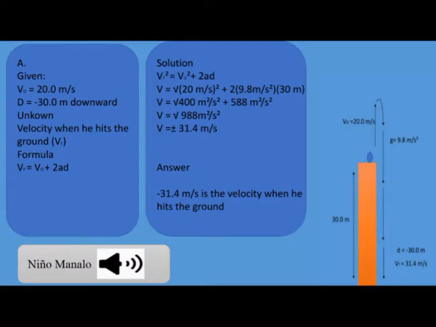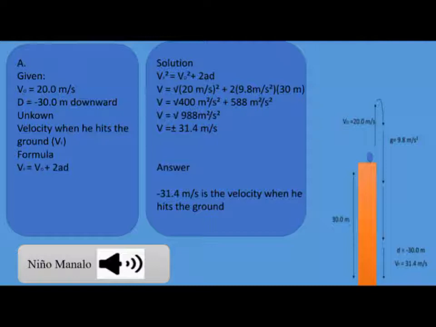Given task to me is number 1. Princess Toadstool stands on the edge of a 30-meter high cliff and she throws Bowser upwards at 20 meters per second. If Bowser falls to the bottom of the cliff, find his velocity when he hits the ground. Given: initial velocity equals 20 meters per second, acceleration equals negative 9.8 meters per second squared, distance equals negative 30.0 meters. Formula: V equals the square root of V initial squared plus 2AD.